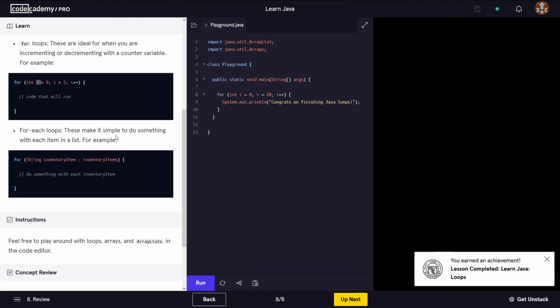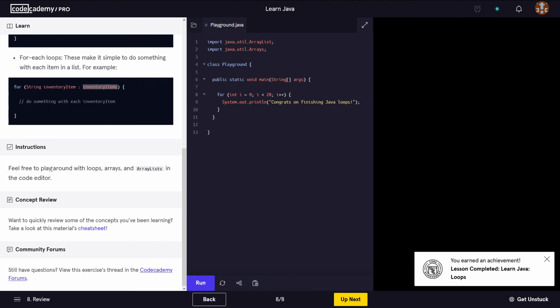Okay, and then we have the for each loops. These make it simple to do something with each item in a list. So for example, we have this syntax. The way we write it is the keyword for, and then we look at what we want to iterate through. So say this is an array of strings, and we say for string s, and this is just a variable, this could be any name here, in our array, then do something.